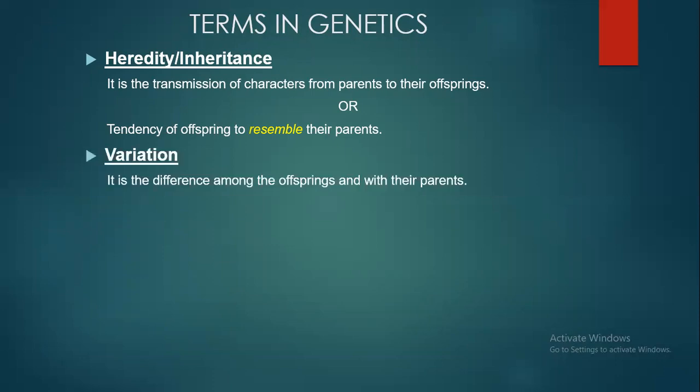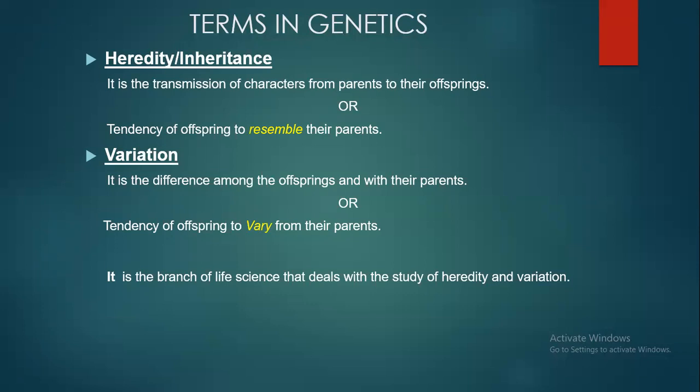And the differences which you see between the offspring and the parent, or between the offsprings, that is called variations. The tendency of offspring to vary from their parents, the differences which you see between the offspring and the parents, and also the differences between the offspring, that is called variation.